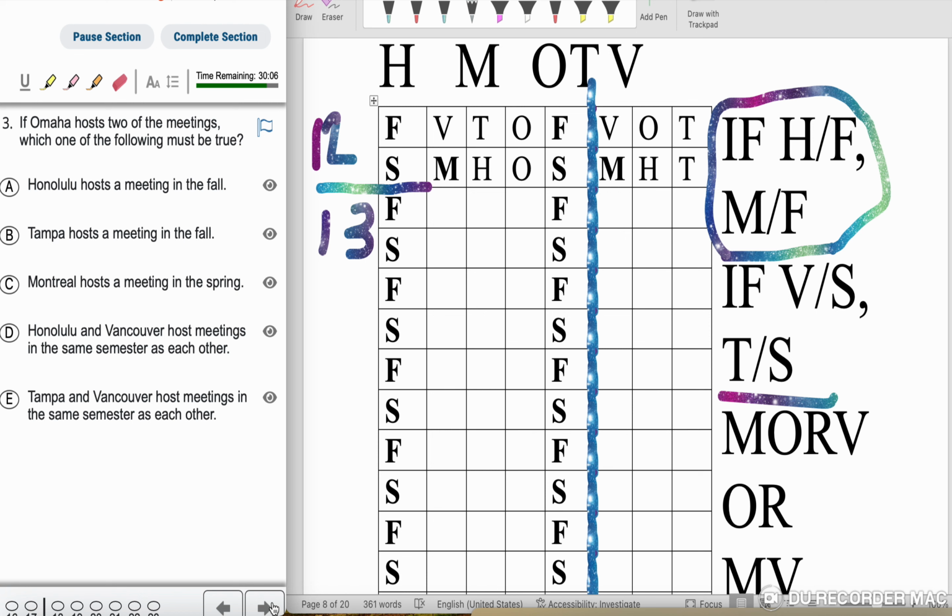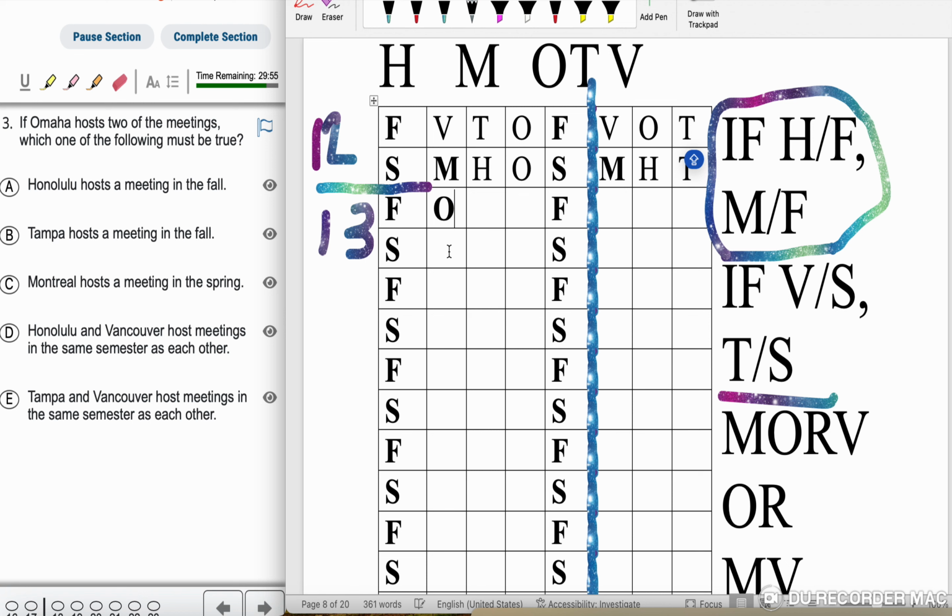13. Question: if Omaha hosts 2 of the meetings, which of the following must be true? So I'm going to try to do this as quickly as possible. I'm going to put O here. I'm going to put an O here. I'm going to go ahead and do the same exact thing on the second world. I bolded it so I can make sure that it can't move around. If H is in the fall, M is in the fall, so I'm going to put H here. And then I'm going to put M there as well.